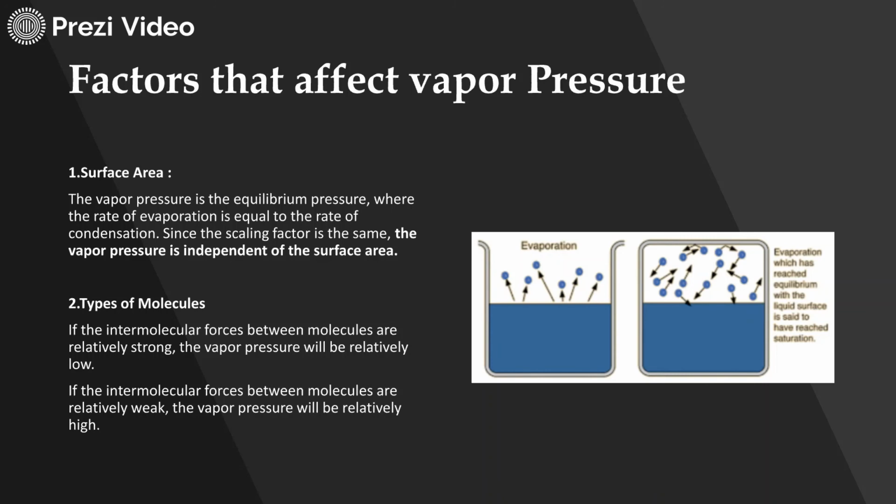Then second, types of the molecules. It is found that if you have a solid whereby the intermolecular forces are very strong, the vapor pressure will be low. You can understand, since if the forces are strong, that means all the molecules are tightly intact and it will require larger heat to vaporize it. So in that case, more heat is required, so the vapor pressure will be low. It will take time to generate the vapor pressure. If the intermolecular forces between the molecules are weak, then what will happen? They will get separated from each other with less heat. So in that case, the vapor pressure could be very high in a short span of time.